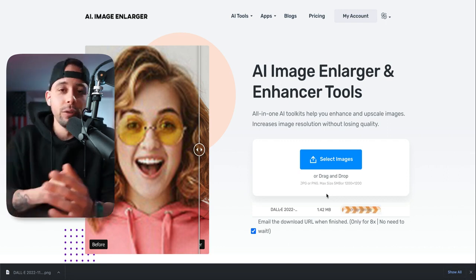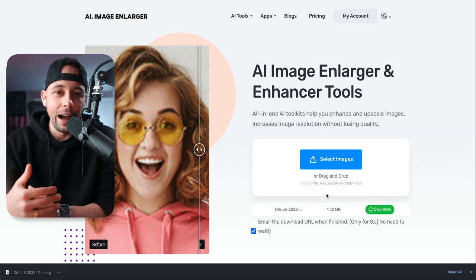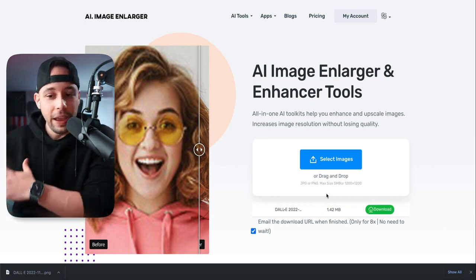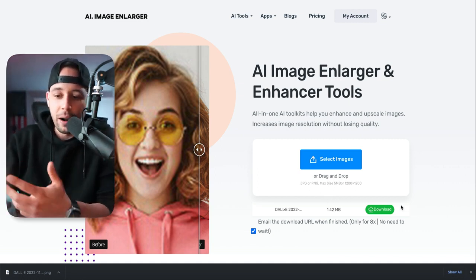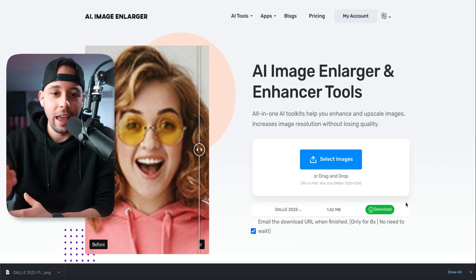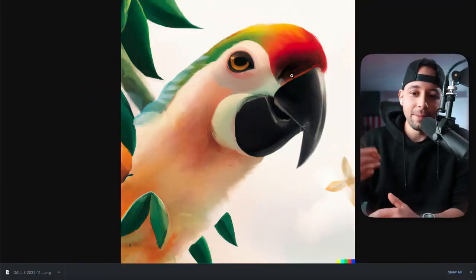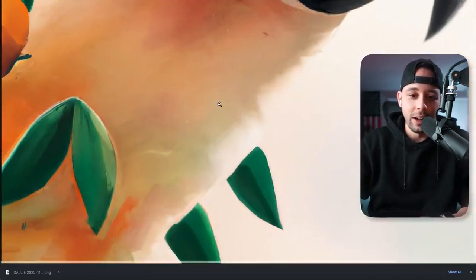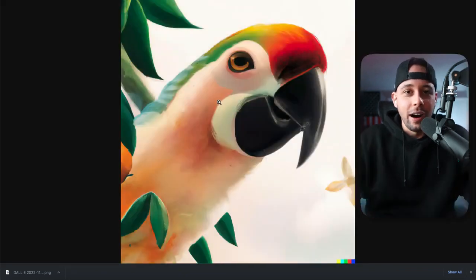These 3 tools actually are very, very powerful tools that you can use with anything, not just with DALL-E, not just with the Discord AI software, but with your own personal pictures. If they have low quality, you could just bring them here, drop them here, and enlarge them using this AI software, which is free, by the way. Now I'm just going to click download, and as you can see, it has made the picture twice as large using AI software. Look how huge it is. I could easily use this to make some kind of painting, some kind of art, and be able to sell them easily on Etsy.